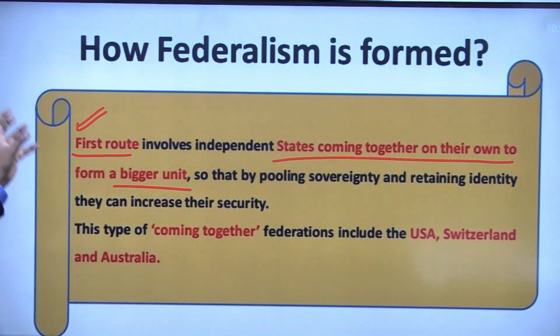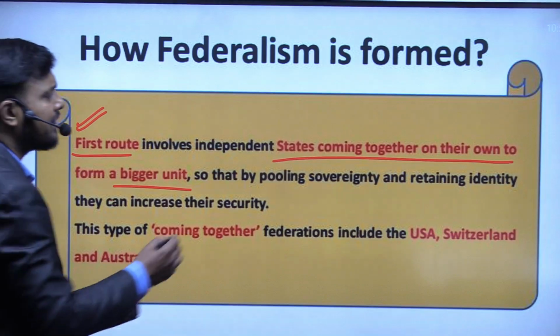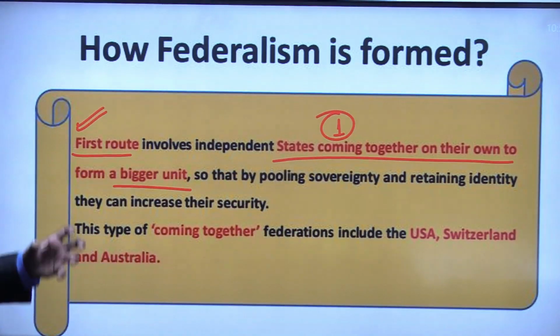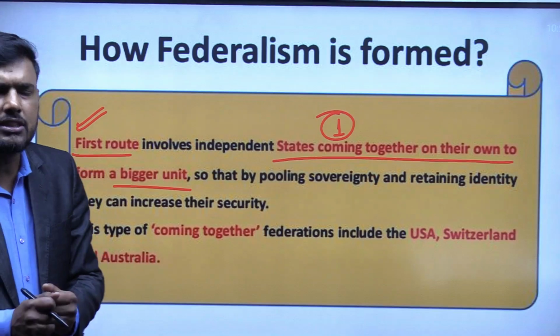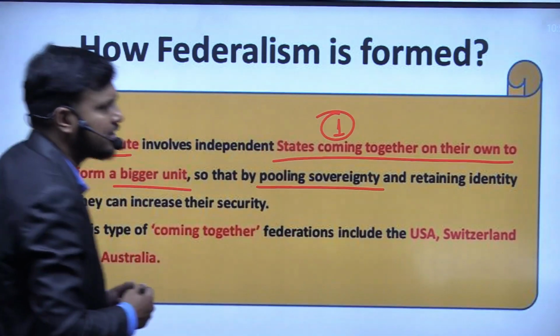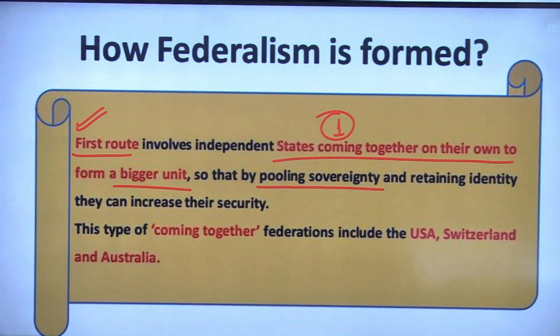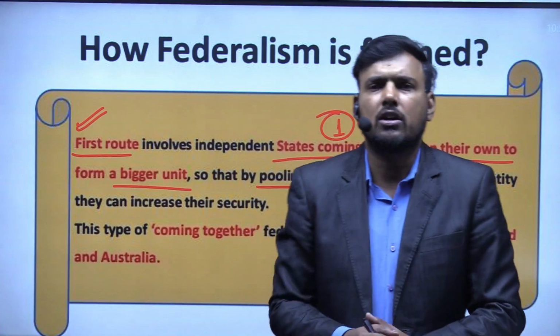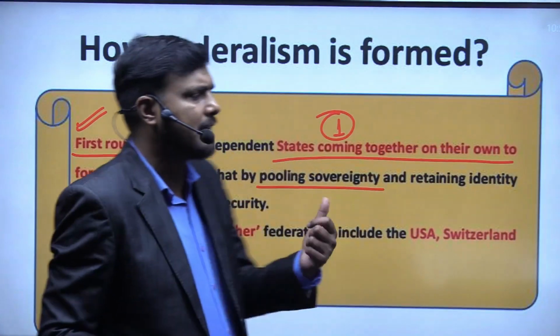That is one of the ways in which a federalism can be formed. When the states come together, what will happen? They will come along with their resources. Pooling of sovereignty will happen, and retaining their identity, they can increase their security. So this is one of the ways in which a federalism can be formed.